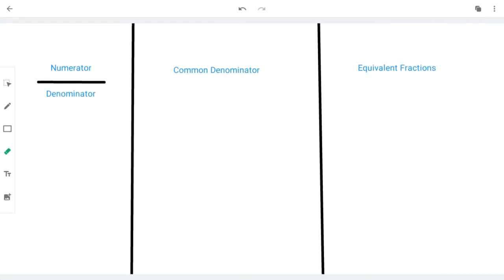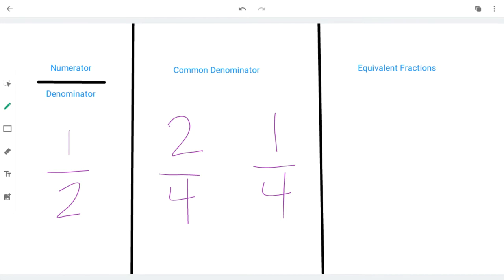So for the vocabulary, the numerator is the number that sits on top. So if I was to look at 1/2, the numerator would be the 1. And the denominator is the number on the bottom of our fraction bar, and that's the 2 in this case. Now, common denominator means the bottom number that they have in common. So, for example, I might have 2/4 and 1/4. They share a common denominator.